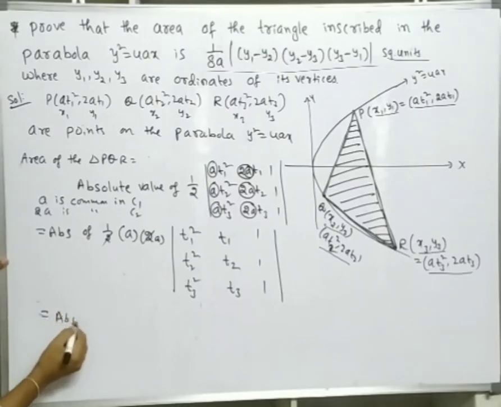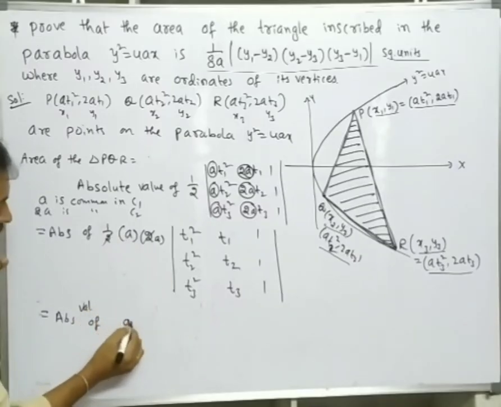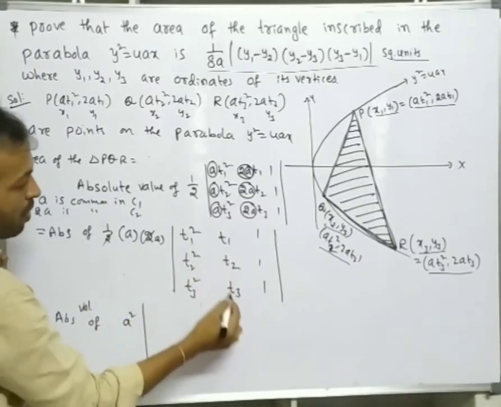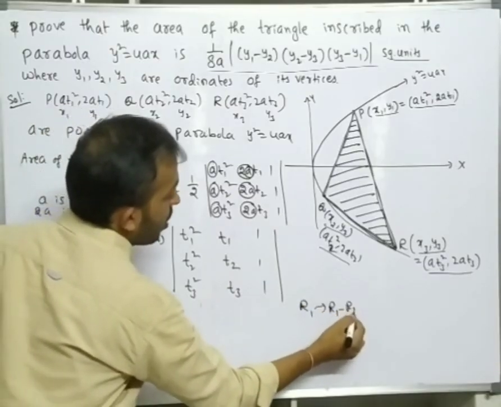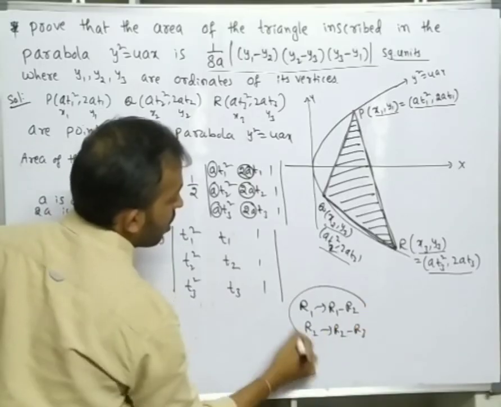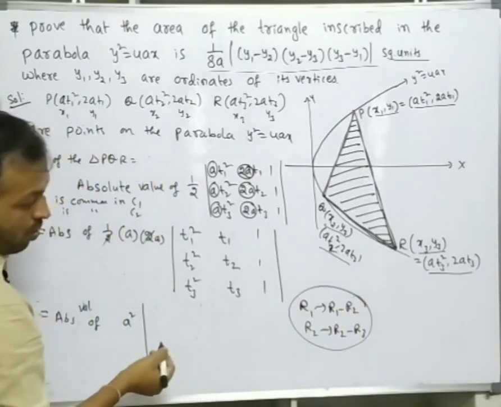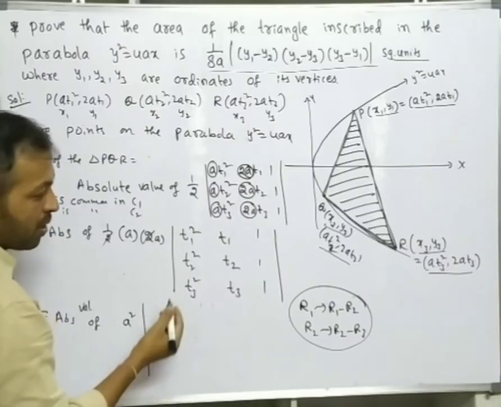Now, absolute value of A into A square. Here I am doing row operations: R1 implies R1 minus R2, R2 implies R2 minus R3. So to find the determinant in an easy way, I am doing row operations.